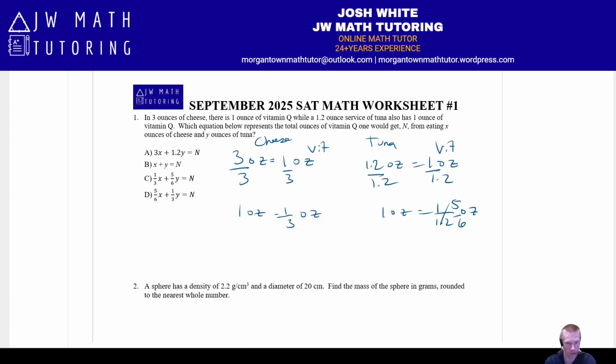Now if I wanted X ounces of cheese, I would just multiply this by X. X times 1 is just X, and the same thing over here, you multiply it by X, so that just becomes X over 3, or, as you can see in this equation right here, 1/3 X. And then similarly over here, for the tuna, if you ate Y ounces, you just multiply this by Y, and you do the same thing to the other side. So you get 5Y over 6, or 5/6 times Y. So the correct answer for this one is going to be letter C.